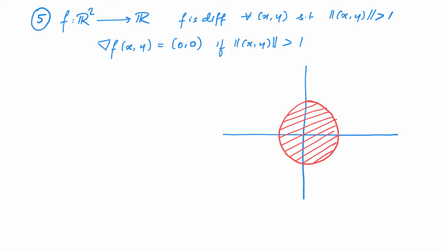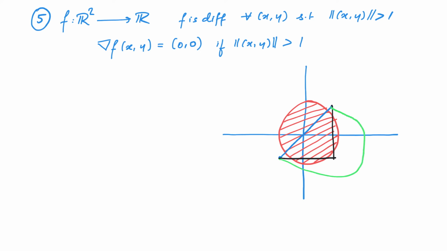In this case, when we try to mimic the earlier proof by considering 2 points x1, y1 and x2, y2, it is possible that the straight line joining the 2 points and the path that first goes right and then goes up both pass through the problematic region. So, if we want to take a path that avoids the problematic region, we will have to look at more general paths. We might have to look at a path that looks something like this.